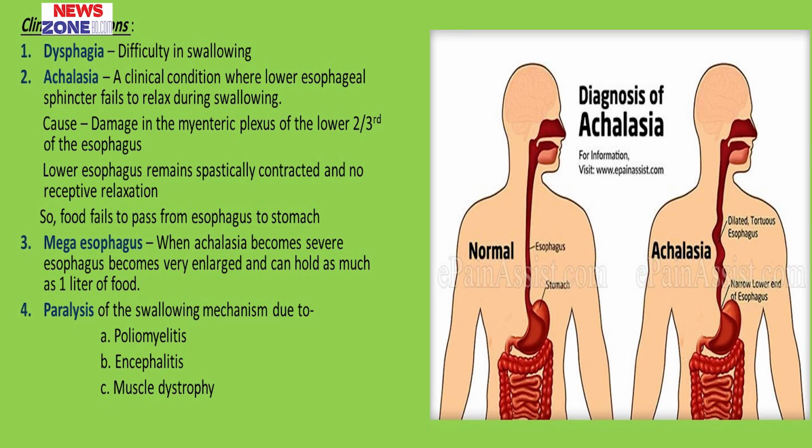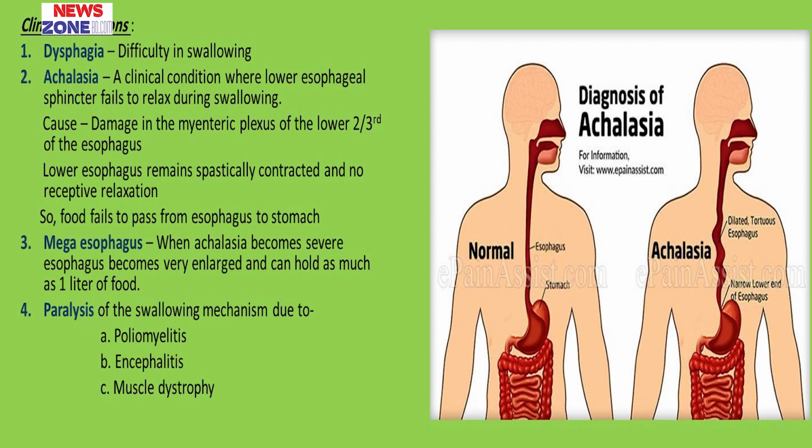So food fails to pass from the esophagus to the stomach. In that case, food accumulates in the esophagus and there is regurgitation of the food, heartburn, discomfort and cough. So these are the symptoms when the patient is suffering from achalasia.